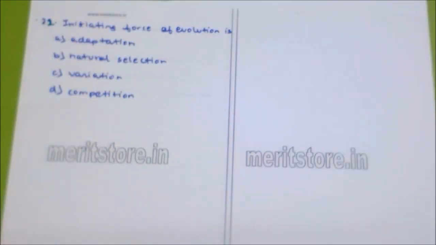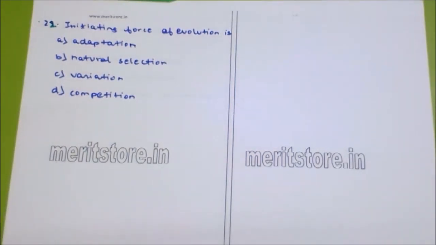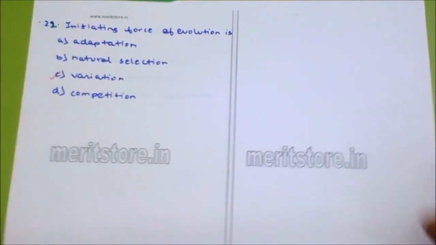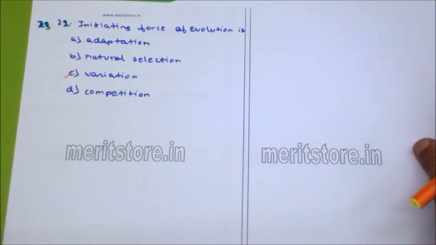The initiating force of evolution is dash: adaptation, natural selection, variation, competition. Evolution is generally progressive, and for evolution the most important requirement is variation. Variation is nothing but the differences seen among different individuals. So for evolution, variation is very, very important.